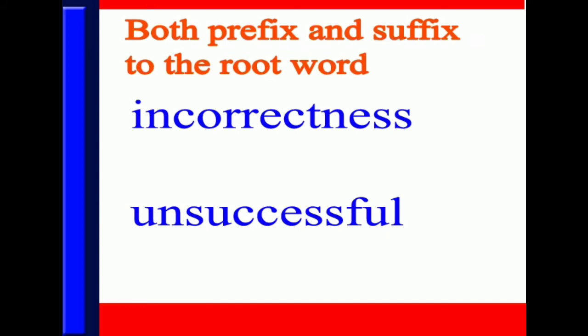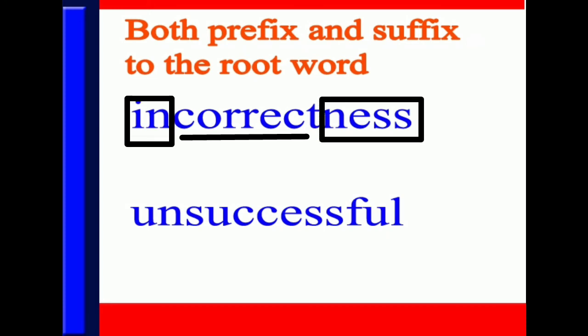For example, let us look at this word. I read the word incorrectness. In this word, the root word is correct, the prefix is in, and the suffix is ness. So after adding prefix in and suffix ness to the root word correct, we can form the new word incorrectness. Let us see one more example where we have both prefix and suffix attached to the root word.